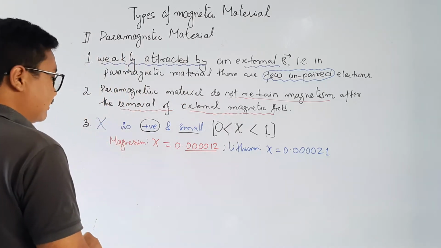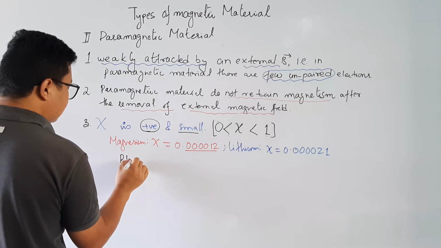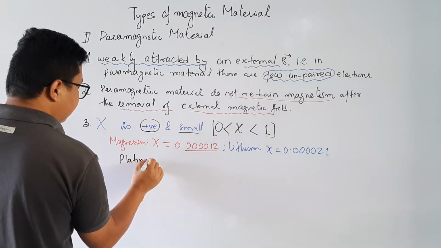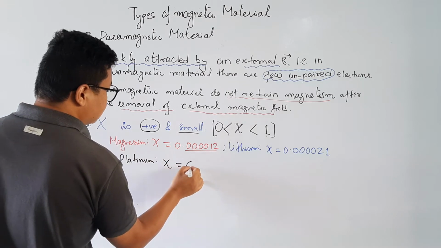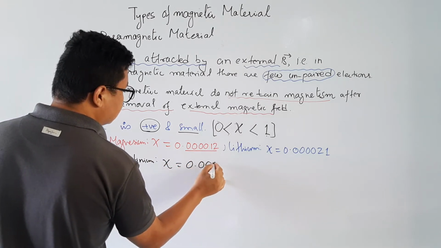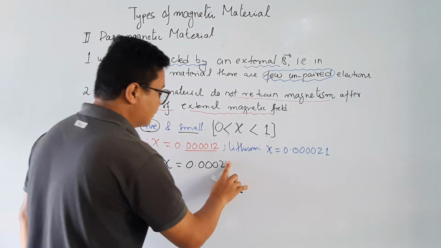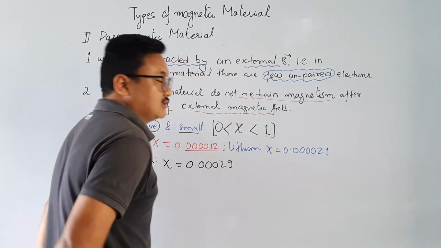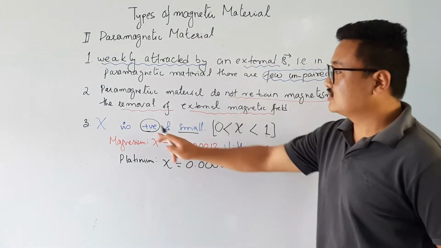I will give you one more example, that is platinum. Please check the spelling of platinum. This is equal to 0.00026, or some other value, 0.00029. So these are the values of magnetic susceptibility: positive and small.